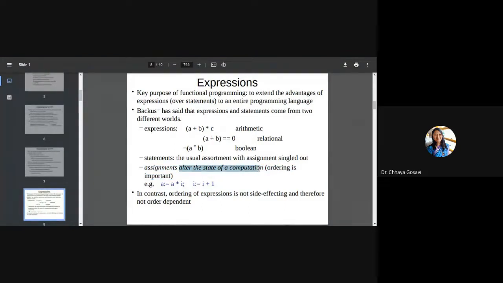Assignments alter the state of computation. That's why ordering is important. In contrast, ordering of expression is not side affecting and therefore not order dependent. So if you remove this left hand side, this is called expression and this complete is called statement or assignment statement.